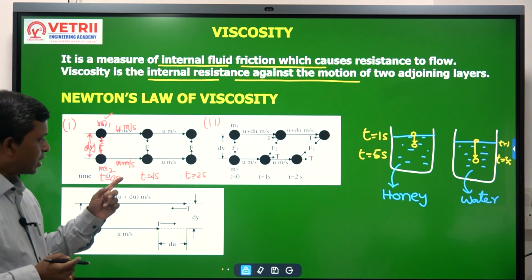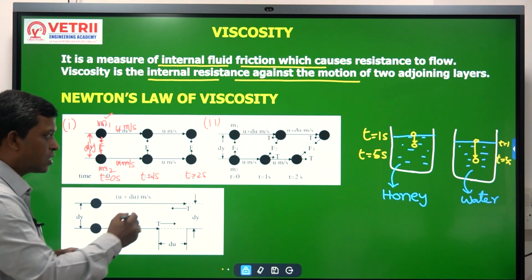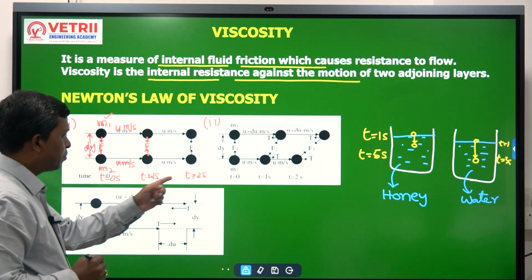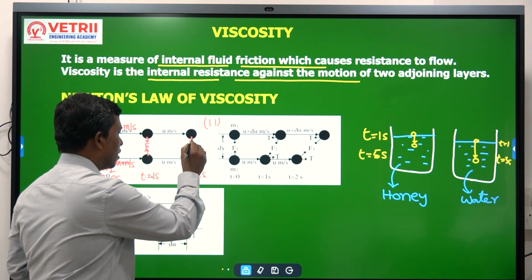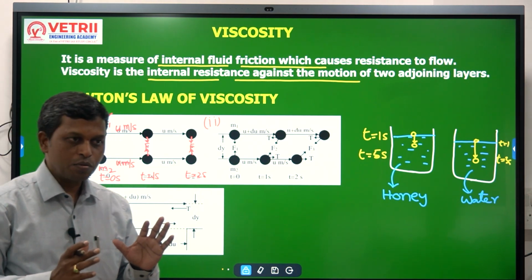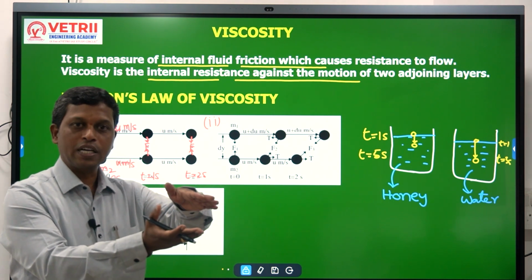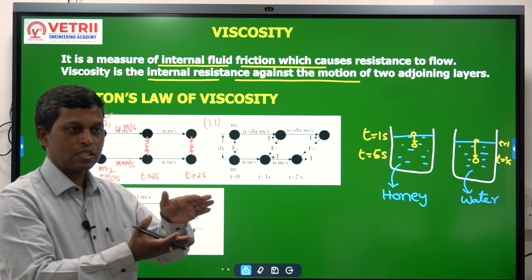At t equal to 1 second, the force is again a normal force. At t equal to 2 seconds, the attraction force is again a normal force F. So what can we understand here? When the molecules are moving with the same speed, nothing happens to the attraction force.